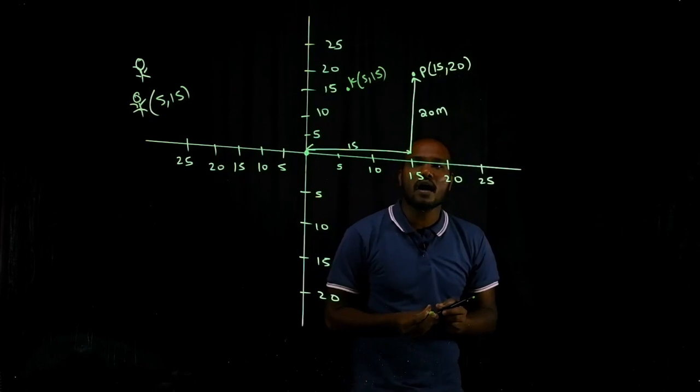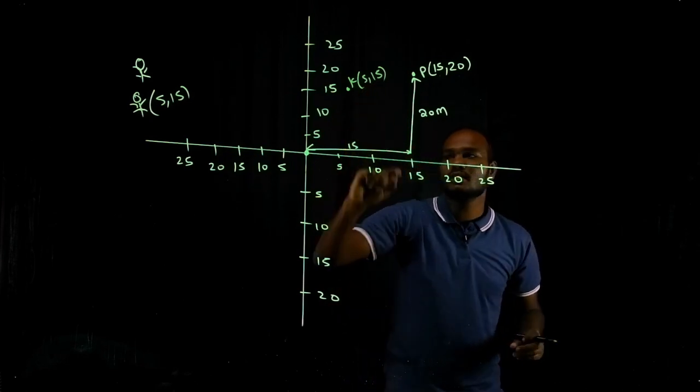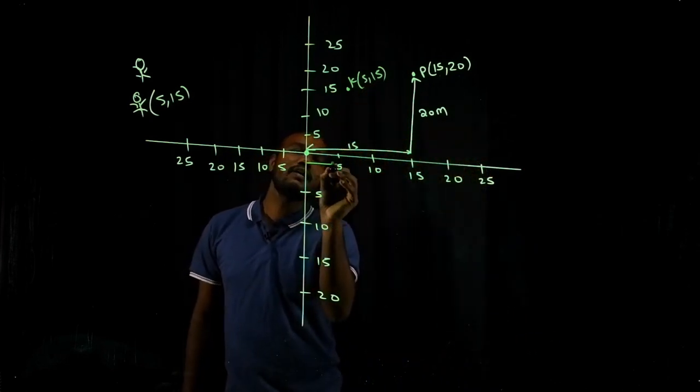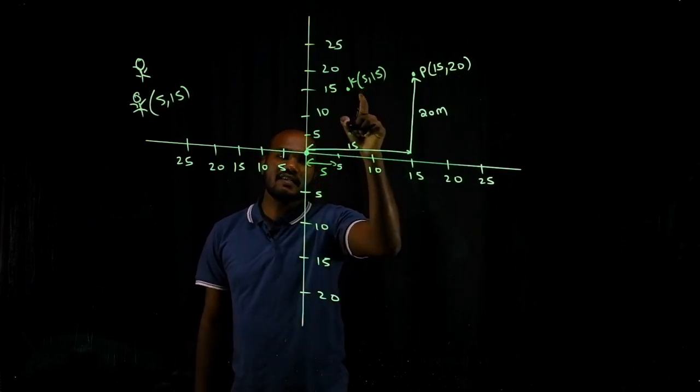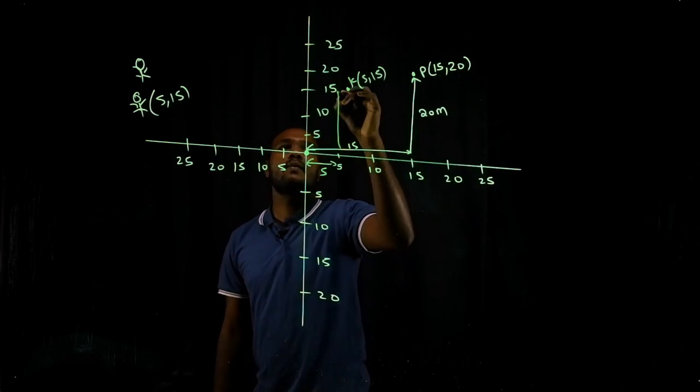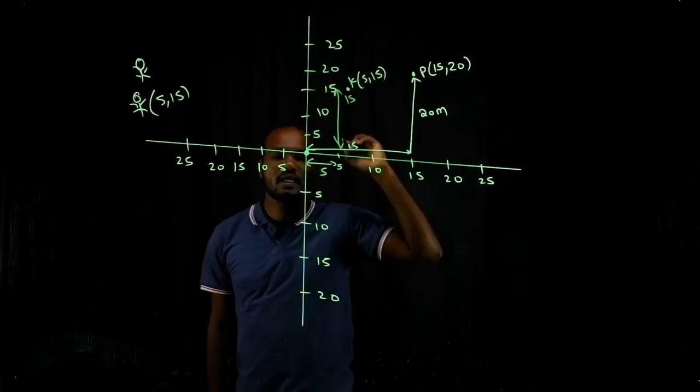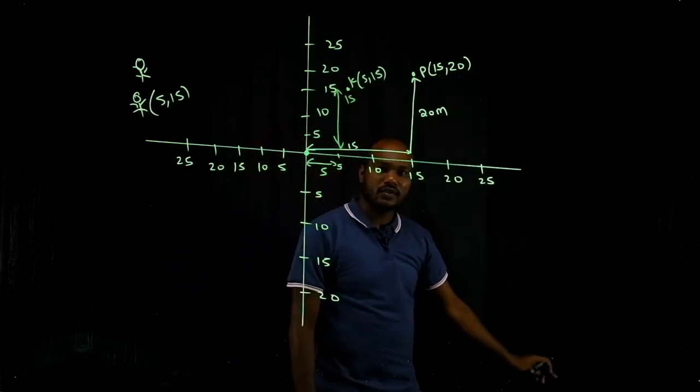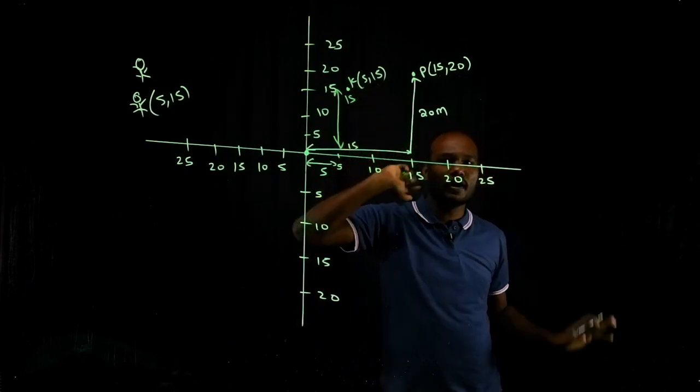So, what do you think? How did he reach here? He reached from here to here, 5. Karthik reached from here to here, 5 meter. And again, he went 15 meter upside. Is that good? 5, 15. You know, everybody now.